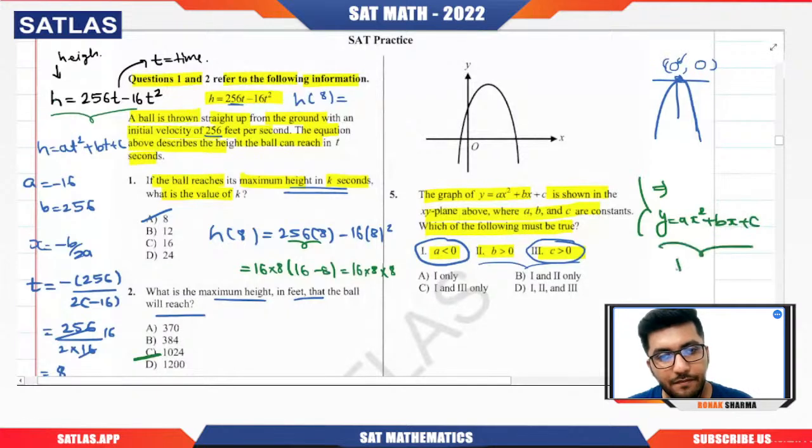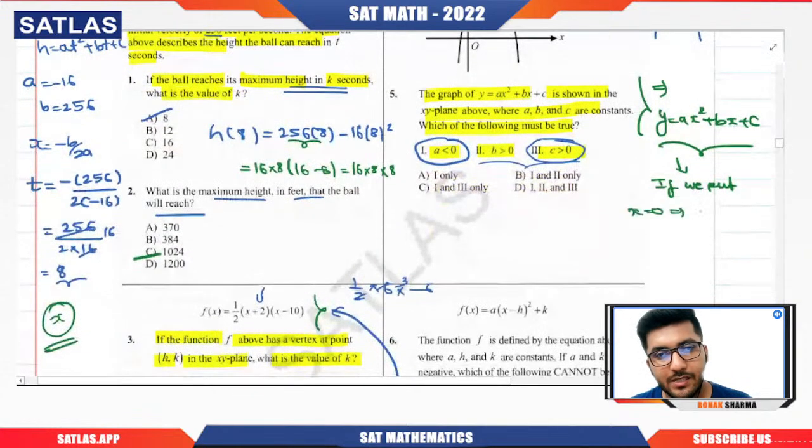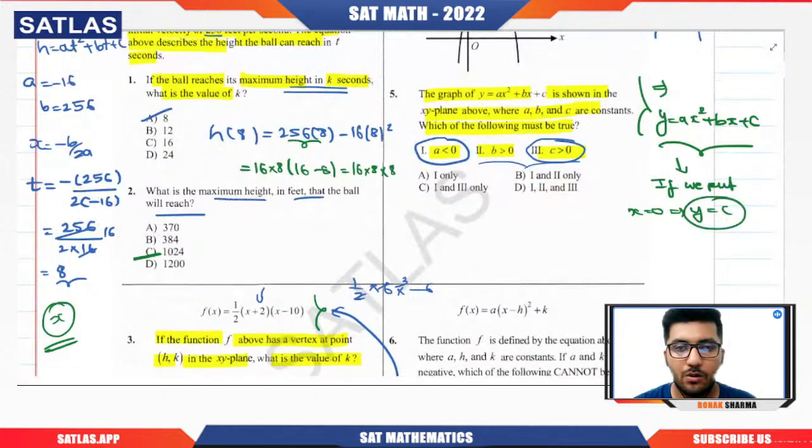If we put x equals 0, we can see that we will get y equal to c. Now, can you tell me what we get for the value of y when we put x equal to 0? In the terminology that we use for the graph, that is called the y-intercept, right?